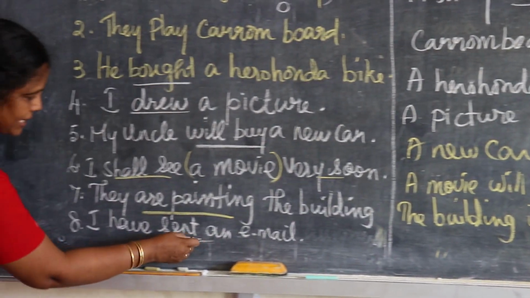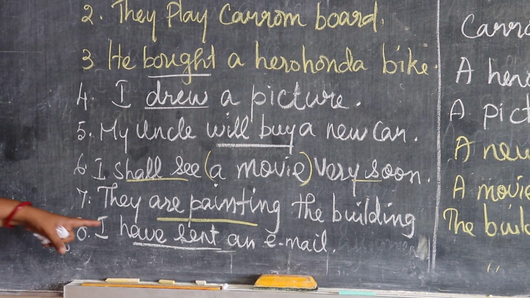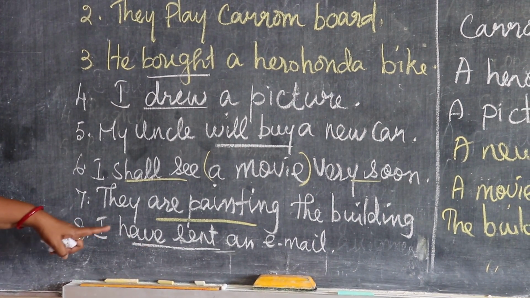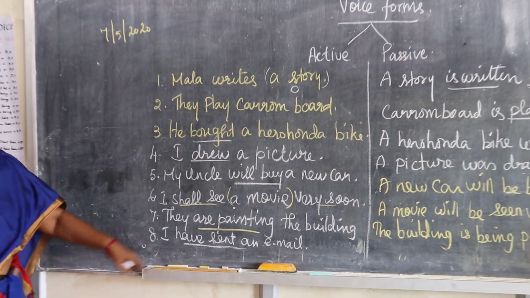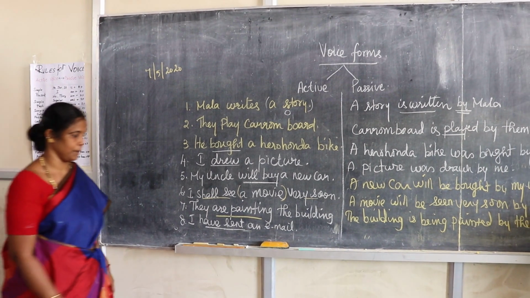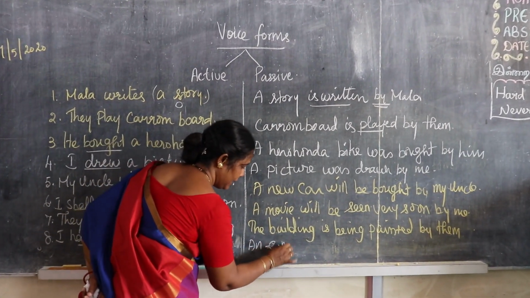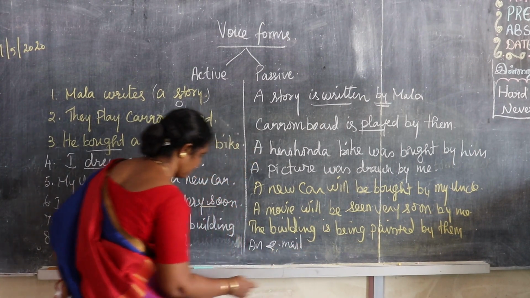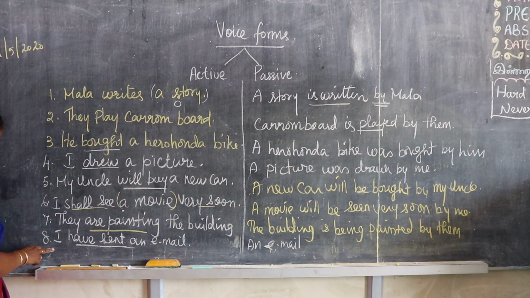Then the last sentence: I have sent an email. Have plus third column, has plus third column, you should keep it in your mind. It is a present perfect sentence. Here in the sentence they have written "I have".